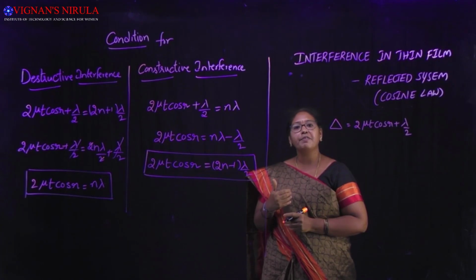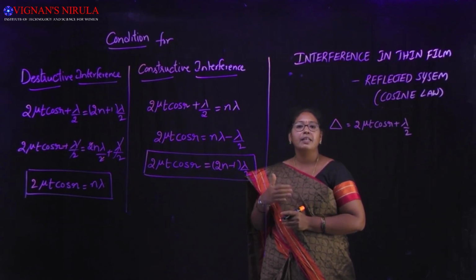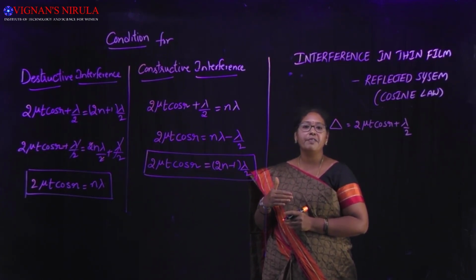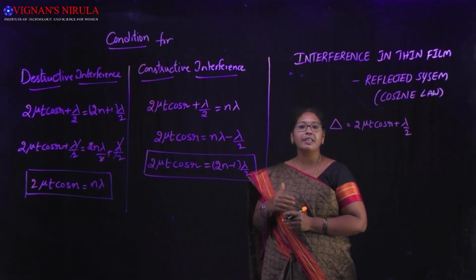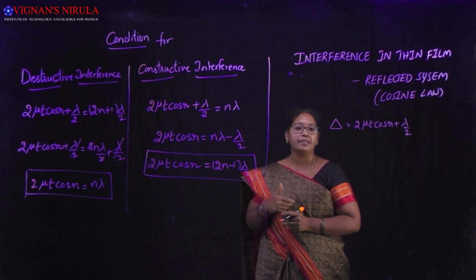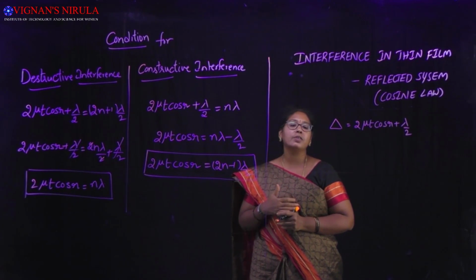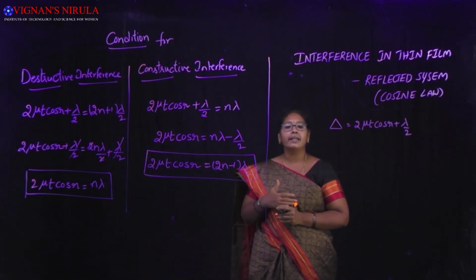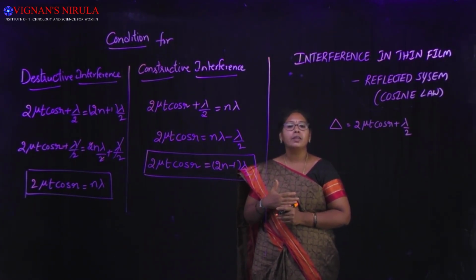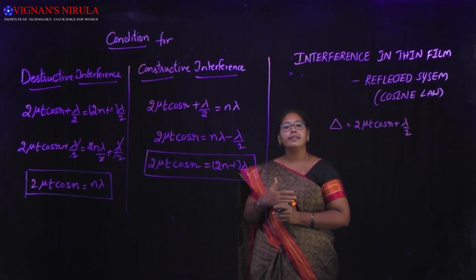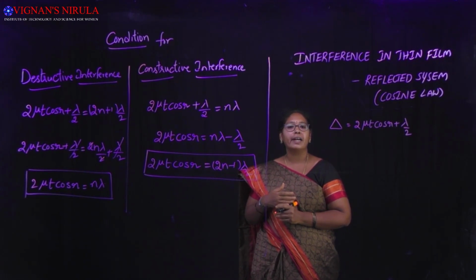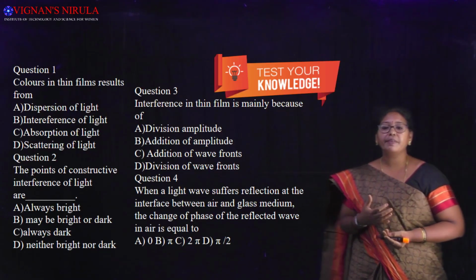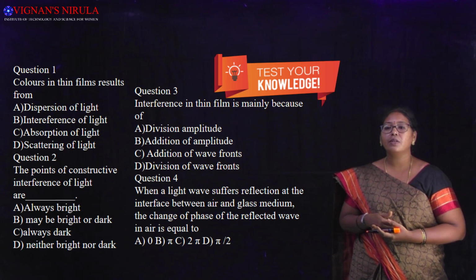So in case of interference in thin film, the constructive and destructive interference conditions are reversed when compared to the general interference. The question that they are going to pose based on this concept is: with a neat ray diagram, explain the concept of interference in thin film due to reflected system, or derive the cosine law. There are some simple questions based on this concept.